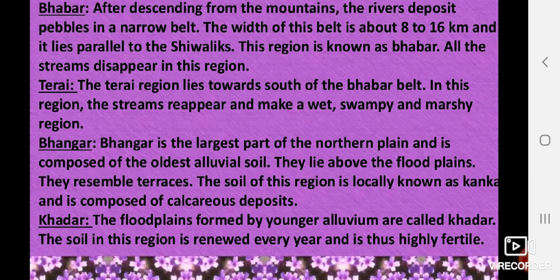Next we have Tarai. The Tarai region lies just below the Bhabar belt. In this region the rivers reappear, and it is a wet, swampy and marshy region. Then we have Bhangar. Bhangar is the largest part of the northern plain, and it is the oldest alluvial soil that lies above the floodplain. It resembles a terrace. The soil of this region is locally known as Kankad, because this soil is a mixture of Kankad, small stones composed of calcareous deposit.